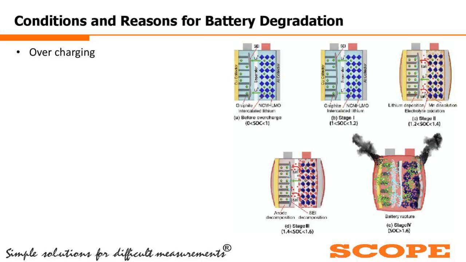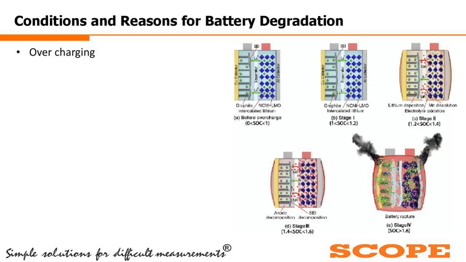Now, what are the conditions and reasons for battery degradation? The first one is overcharging. In the good condition, as you can see in the first picture, the SOC, that is the state of charge, is between 0 and 1, and the battery is in good condition. After that, as per the OEM recommendation, the float voltage can be 20% above the nominal voltage. So the state of charge goes up to 1.2, from 1 to 1.2. That is the state of charge.